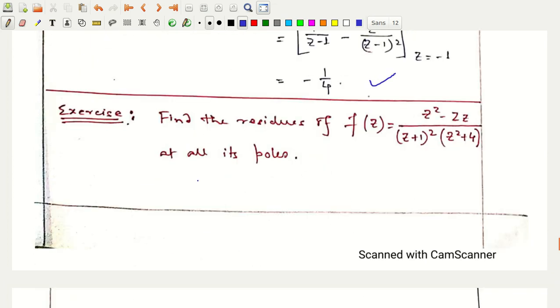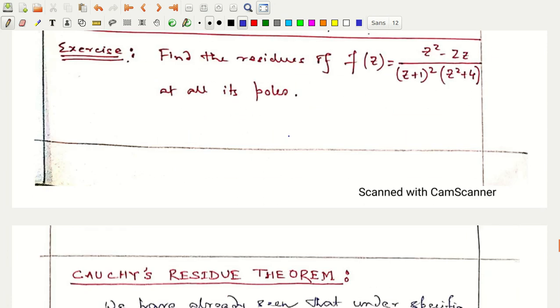There is one exercise for you to perform, and I've given the function. You find the residues at all its poles.